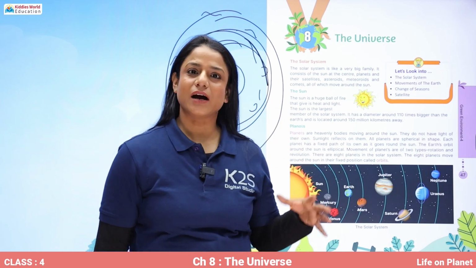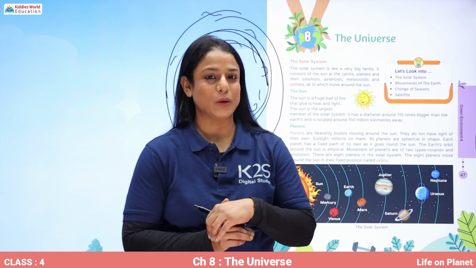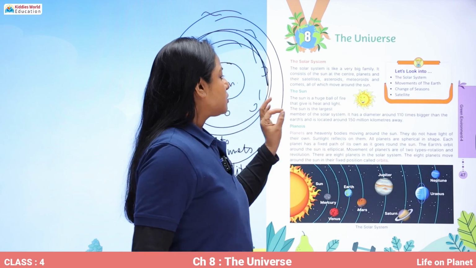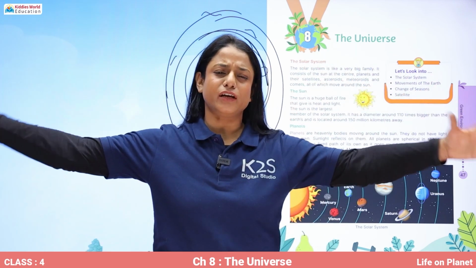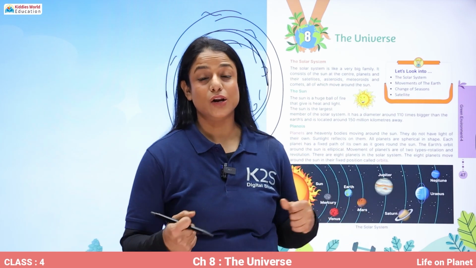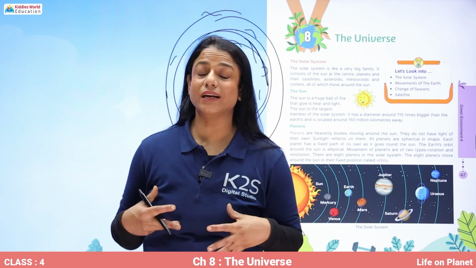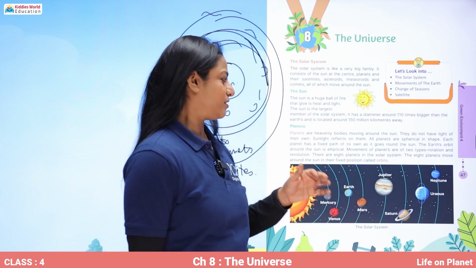Now, let's talk about the first and the biggest member of our solar system family, that is the sun. So, what is the sun? Sun is actually a very huge ball of fire, and it has a lot of gases in it, and it has its own light, and that is why it's a star.